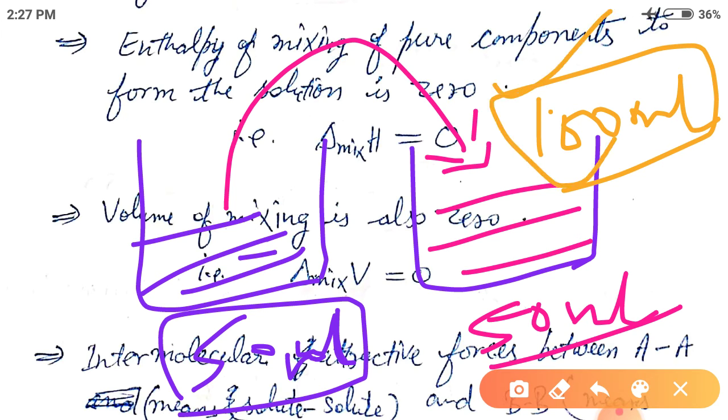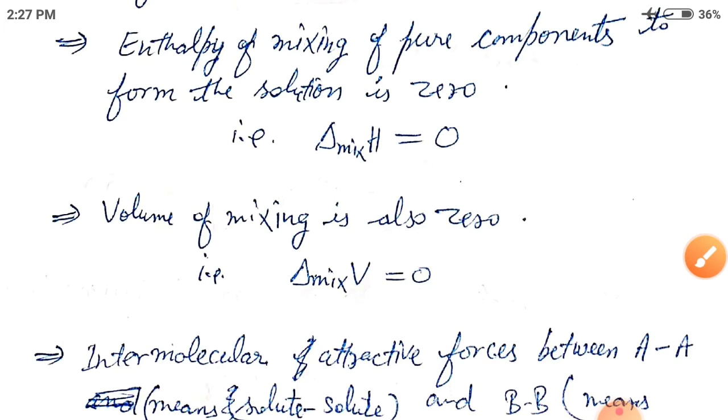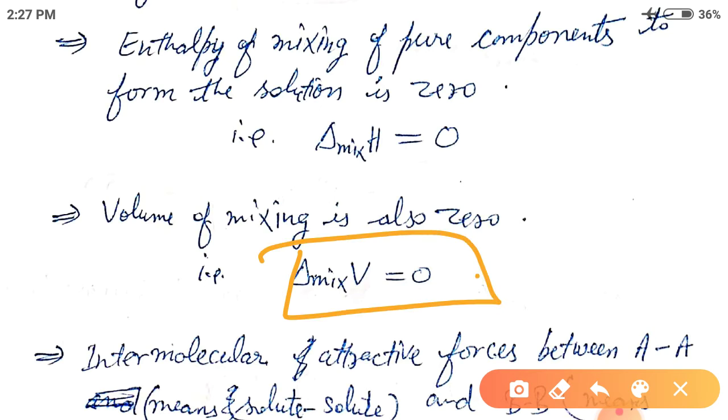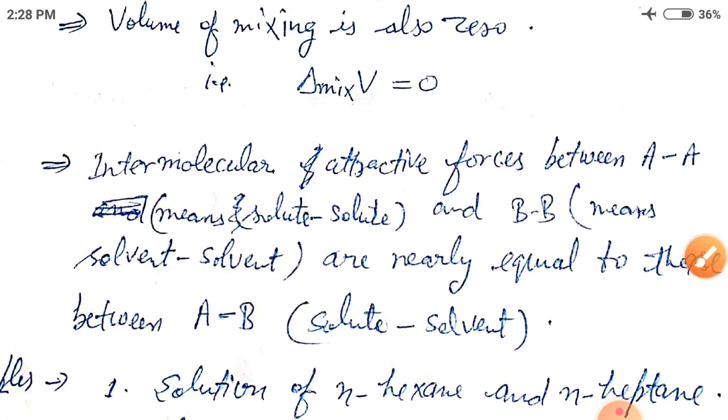There is neither an increase nor a decrease in the volume of solution. Hence delta V of mixing is zero. Such solutions are called ideal solutions.